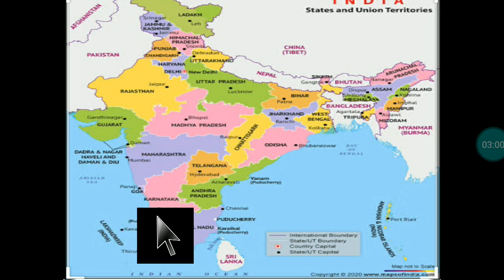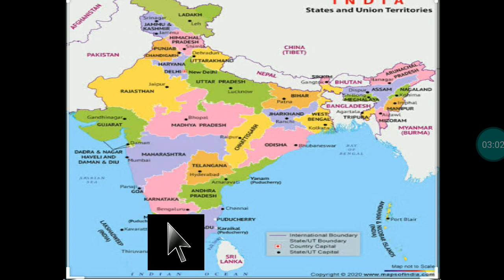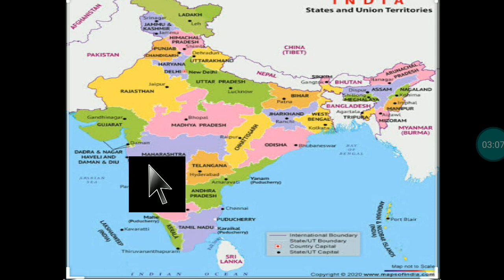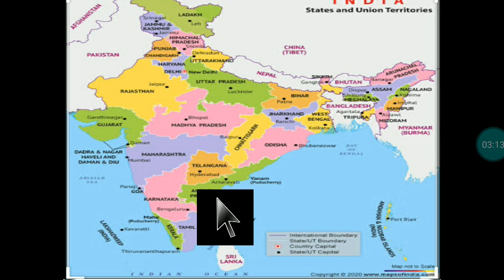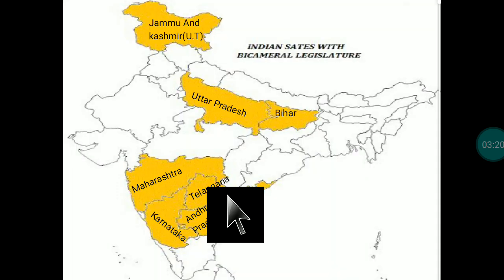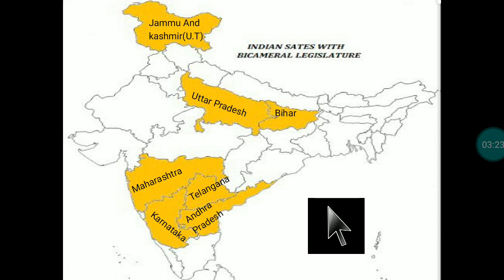Then we have Karnataka here. Alright. Then we have Maharashtra over here. You can see in the map. And on the other hand, we can see here Andhra Pradesh. But Telangana also, we will have a bicameral government. You can see directly over here. These are the specific areas where the bicameral legislature can work.